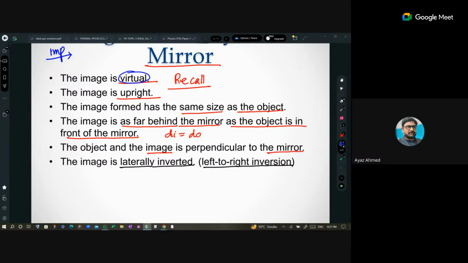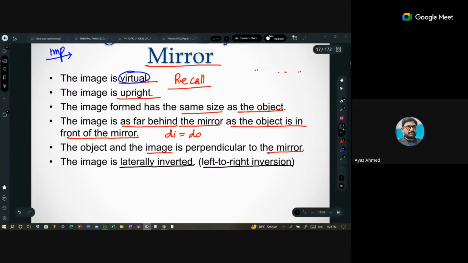Virtual image means that the image is not actually formed by the light rays. We just imagine that there is one. For example, you are in front of a mirror. This is a mirror. You are over here. So we just think that I am behind this mirror over here, isn't it? But actually you are not over here. So that image which appears is your virtual image. It is not your real image. Okay.